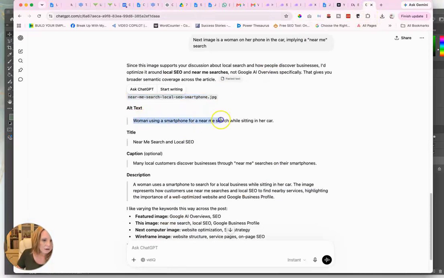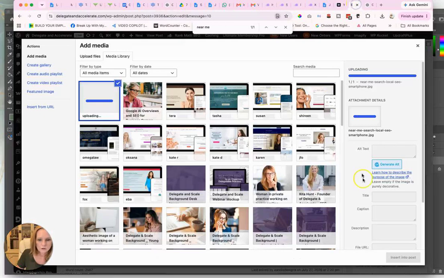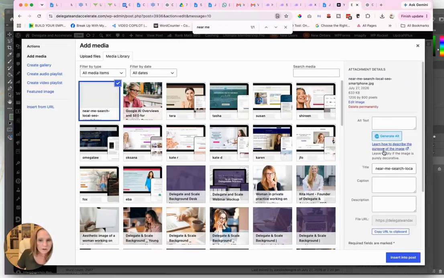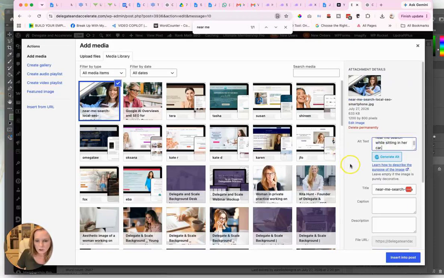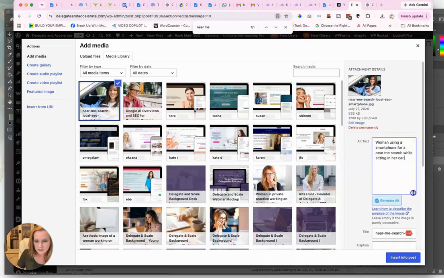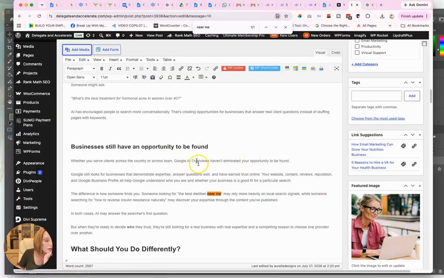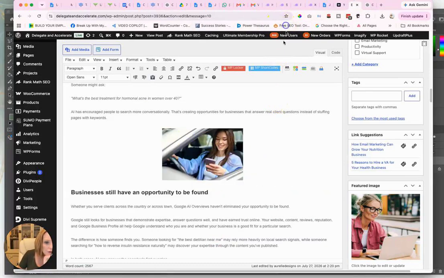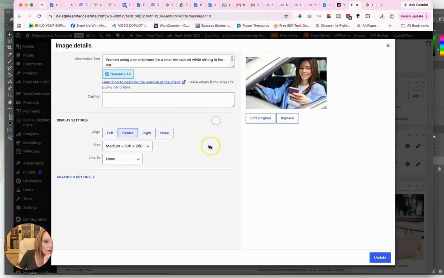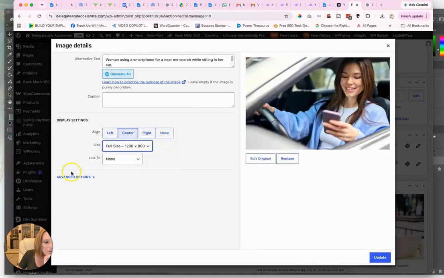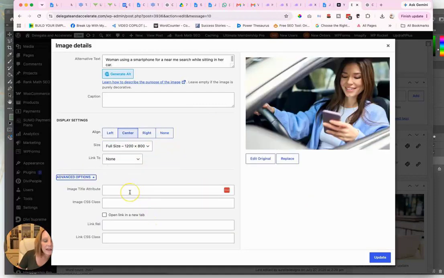I should call this thing alt text. See, like this, I don't use any of these. I just prefer to use ChatGPT because ChatGPT helped me write this blog post. It's familiar with it. It knows my business. Description, insert. Oh, really? Hang on. Full size. Center. Let's see what these advanced options are. This is where you put the title and the class. Do I want to do that?